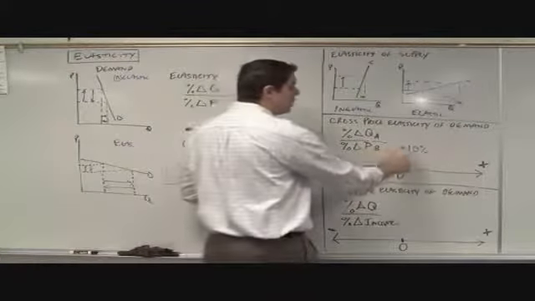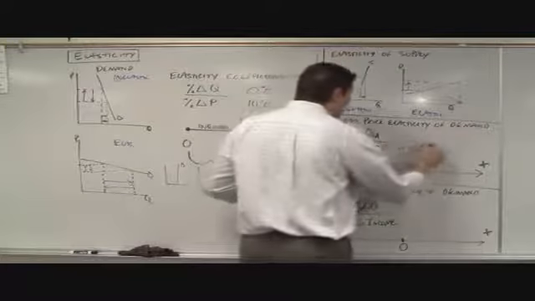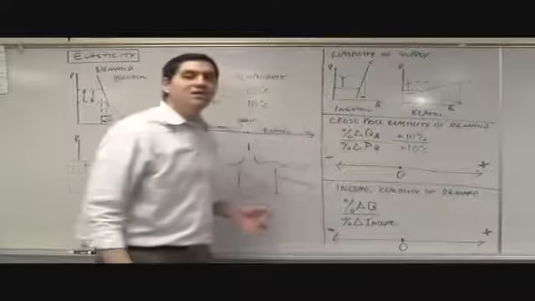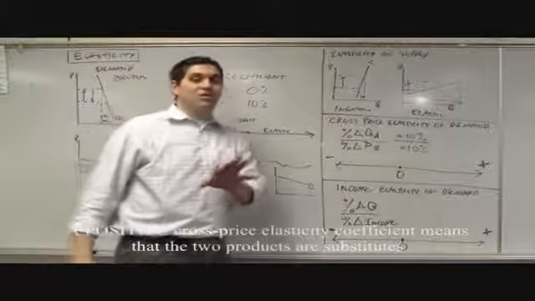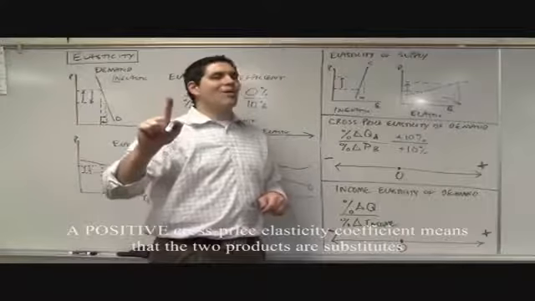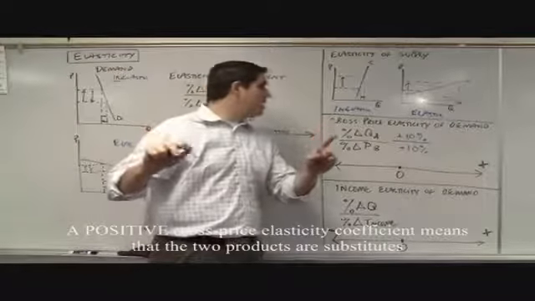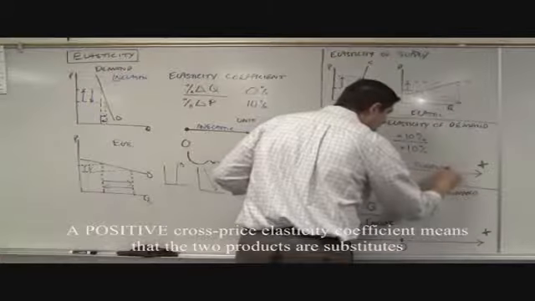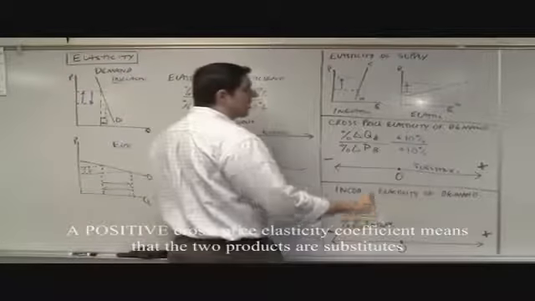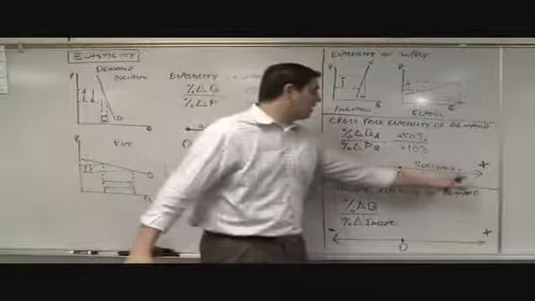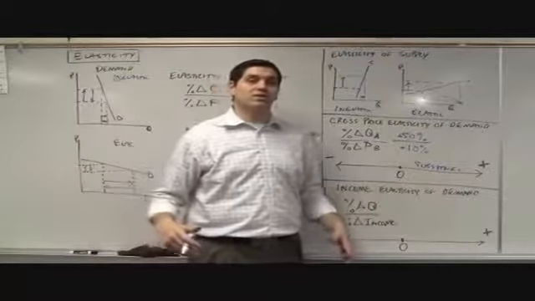If the price goes up for one product by 10%, and that causes the other one to increase 10%, then these two things must be substitutes for each other. Why? Well, when the price goes up for one, people go, you know what? I don't want to buy that one anymore. I want to go buy the other one. So if there's a positive number, these things are substitutes. The higher the number, the more substitutes they are. For example, the price goes up 10%, this goes up 50%, then that number is way over here. Those things are really, really close substitutes.